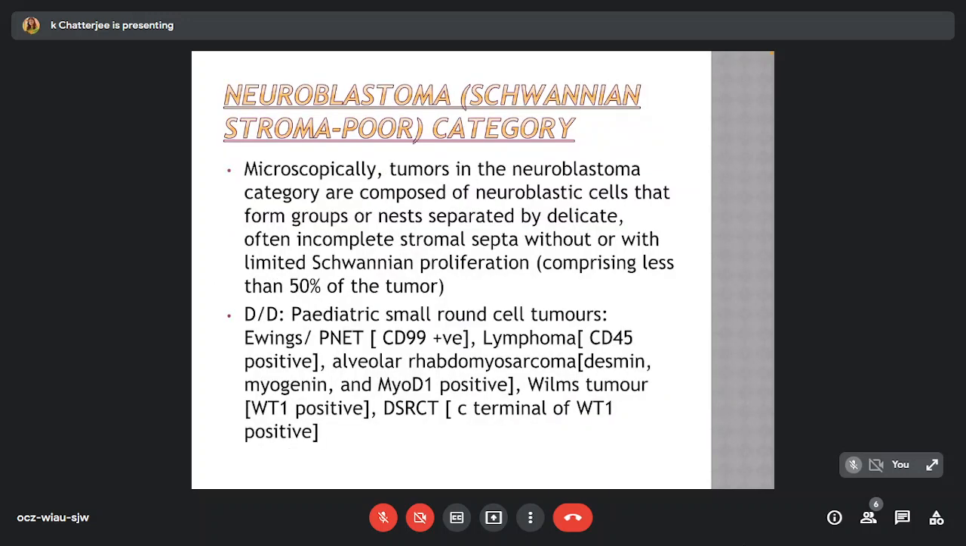In the Schwannian stroma poor category, microscopically, tumors in the neuroblastoma category are composed of neuroblastic cells that form groups or nests separated by delicate, often incomplete stromal septa, without or with limited Schwannian proliferation, comprising less than 50% of the tumor. In this case, the differentials would include pediatric small round cell tumors, for example, Ewing's PNET, which will be CD99 positive, lymphoproliferative disorders, which will be CD45 positive, alveolar rhabdomyosarcoma, which would be desmin, myogenin, and MyoD1 positive, Wilms tumor, which will be WT1 positive, and desmoplastic small round cell tumor, which would be positive for the C-terminal of WT1.